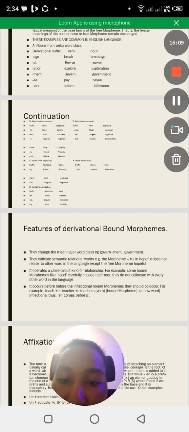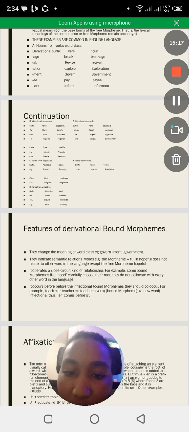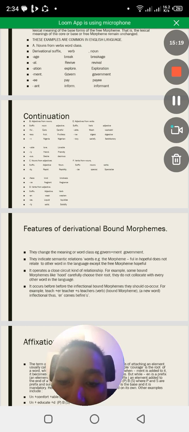If we have this suffix ance, then we have the adjective fragrant. Which word will be formed? Fragrance. Then we can also derive verbs from adjectives. For example, we have this suffix en, then we have the adjective weak. Which word will be formed? Weaken. When we have ize in the word liquid, it becomes liquidize.